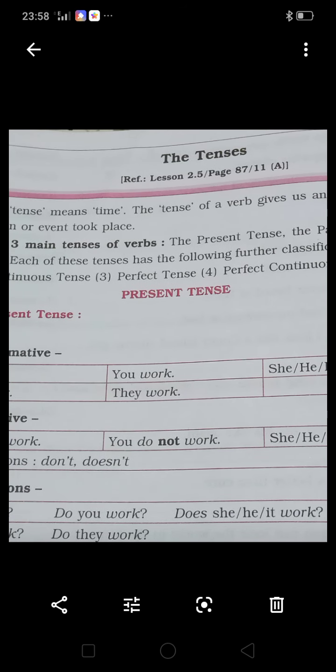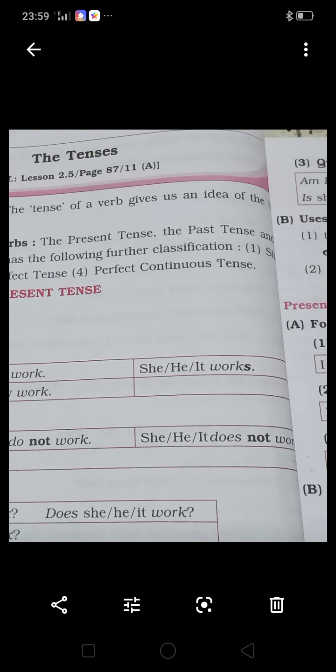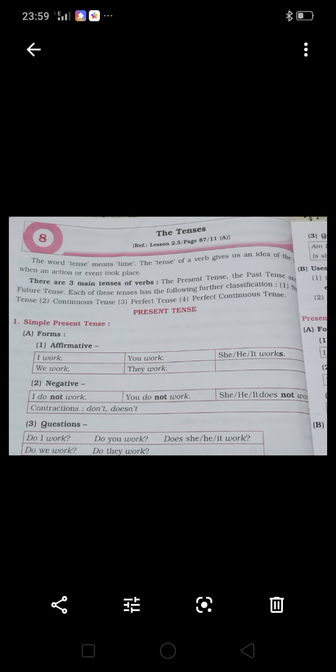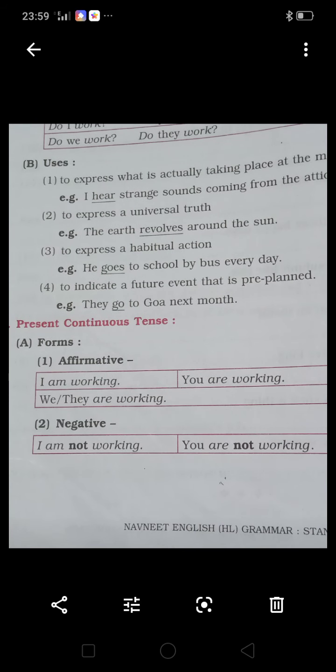See, like this way we are writing the tenses. And what are the uses of simple present tense? See, there are 4 uses of simple present tense. To express what is actually taking place at the moment. Means actually taking place at the moment.